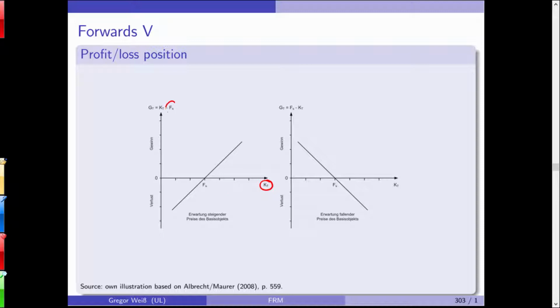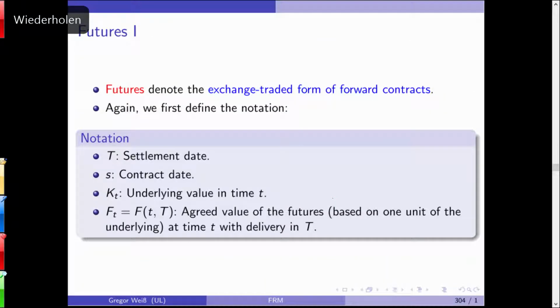Why? Because Fs is fixed. So you have 50 here, and if the spot price increases from 100 to 101, the difference will obviously be 1. So the spot price goes up 1 euro, the value at maturity of the forward contract increases by 1 as well. And the opposite for the short position: it increases 1 euro, you lose 1 euro, because this euro here goes down here. So again, in sum, you have plus minus 0.